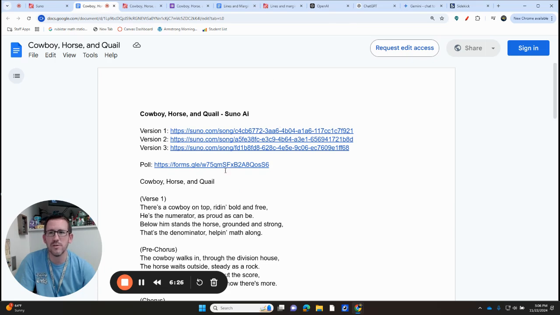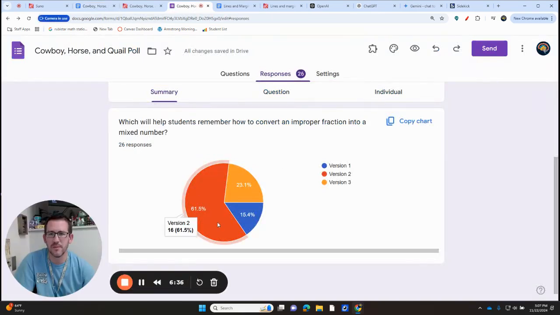And then what I did afterwards was I had my kids vote on which one they liked the best. I created a Google form and they voted and they said they liked version 2 the best. So pretty cool interactive way to get the kids to listen to what you want them to listen to, regardless of whatever it is. Maybe you're working on rounding or estimating or just adding whole numbers. It could just be any level of information. You can get them to pay attention to you that way.